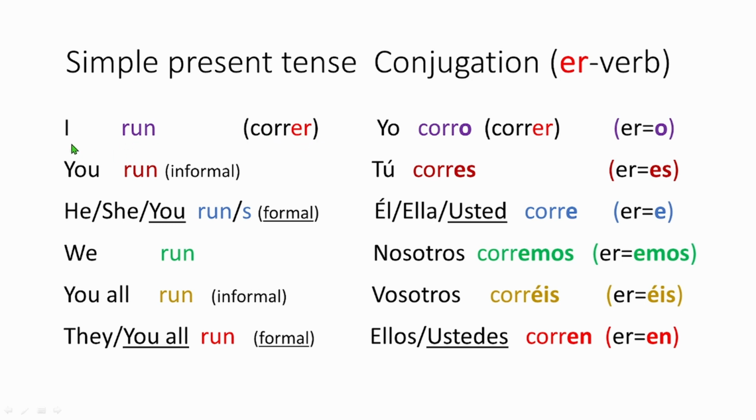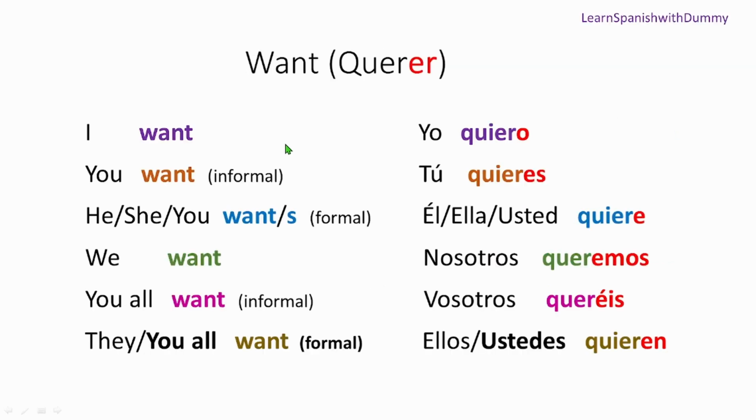So I run is yo corro. See, correr, corro, nothing is changing in the middle. You run, corres; corre, corremos, corréis, corren, they are all the same. See, unlike want, which was changing even in the middle, quiere.